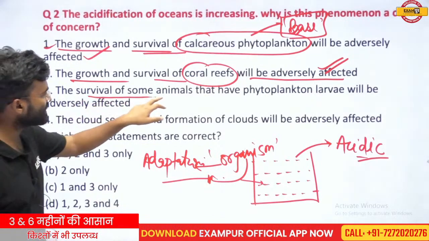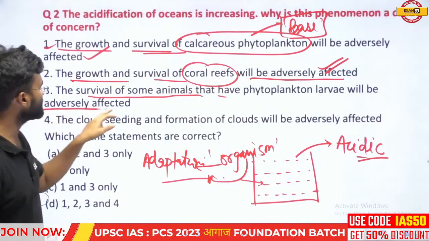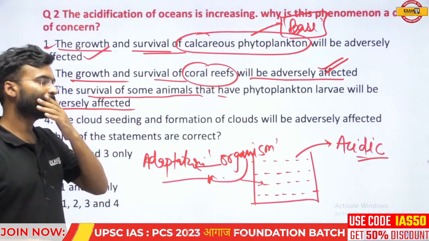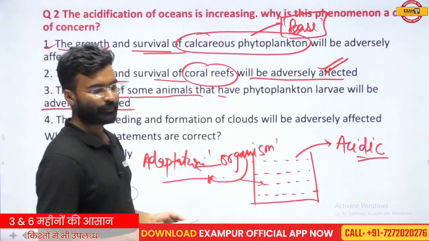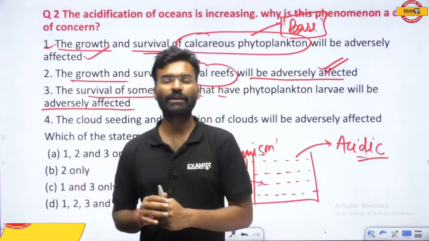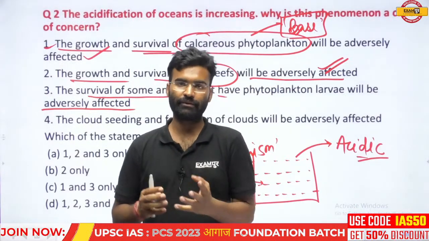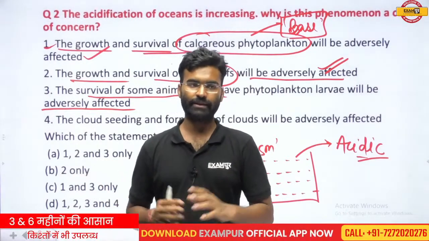The survival of some animals that have phytoplankton larvae will be adversely affected. Okay, if the phytoplanktons are affected, then the organisms that are dependent on the phytoplanktons will also be affected. There is a relation.